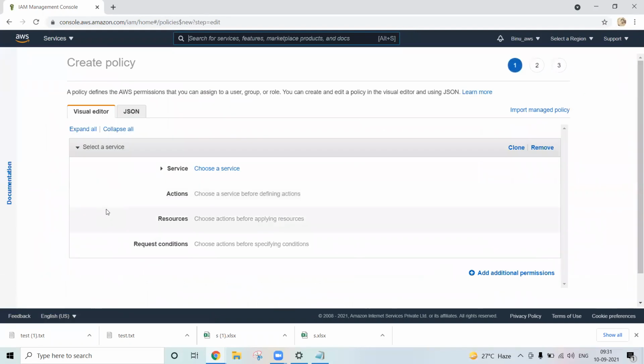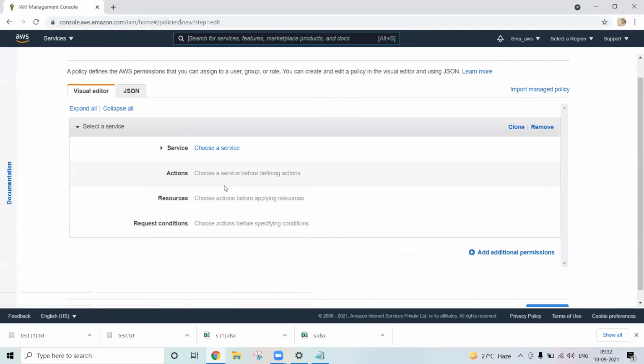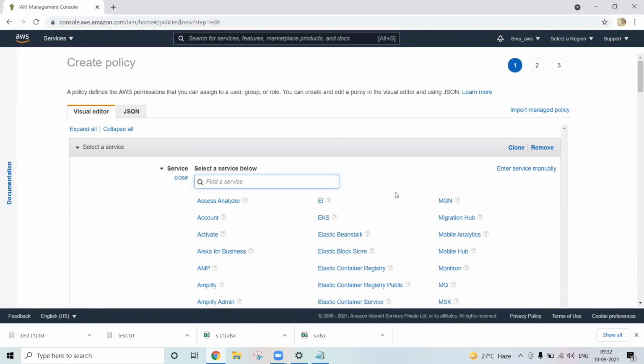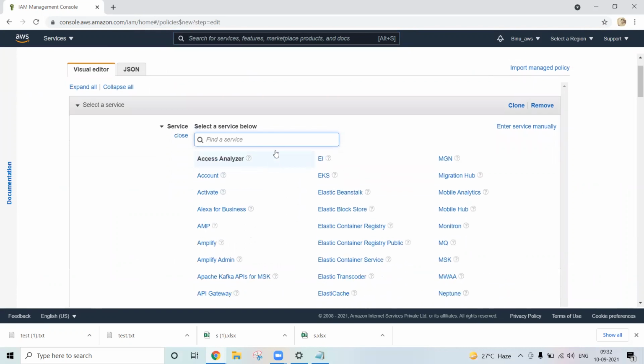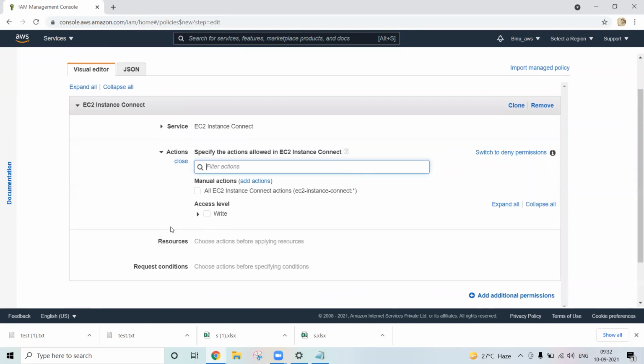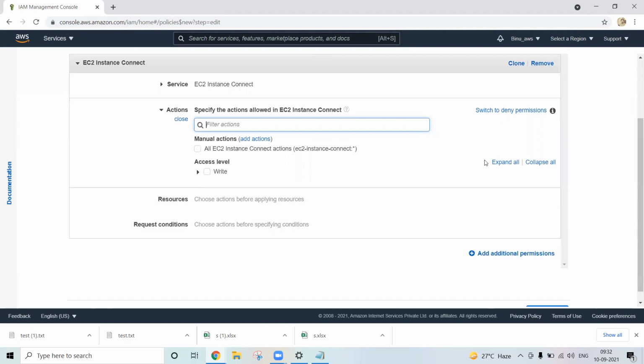Let me go to the policy generator, to the service: EC2. EC2 Image Builder, EC2 Instance Connect, right? Let's see EC2 Instance Connect actions. Access level, expand.